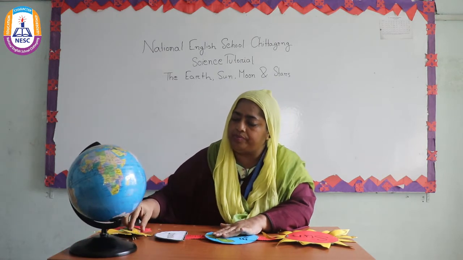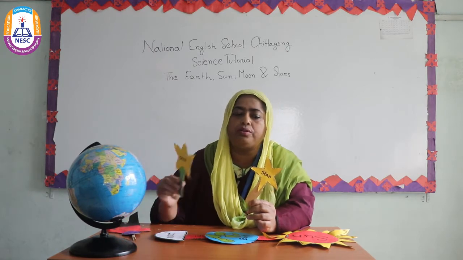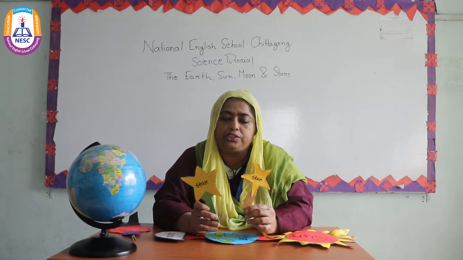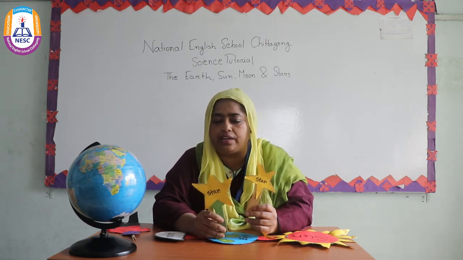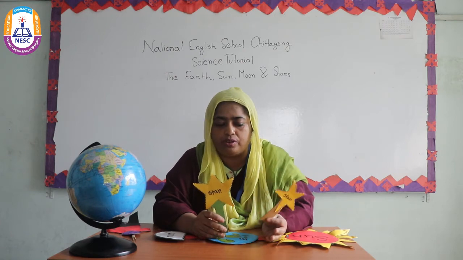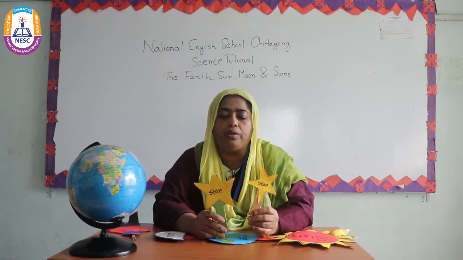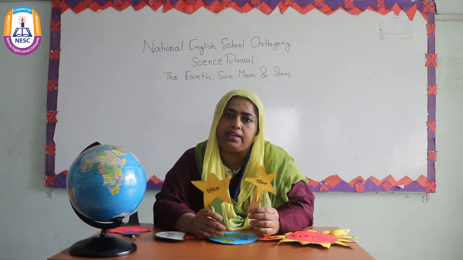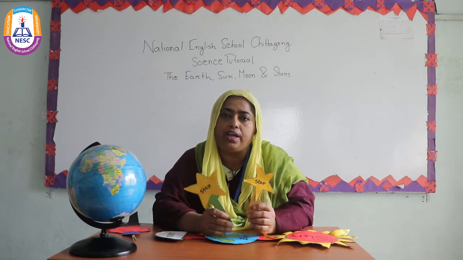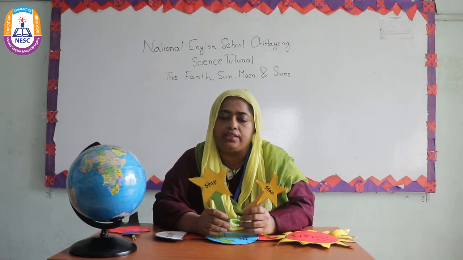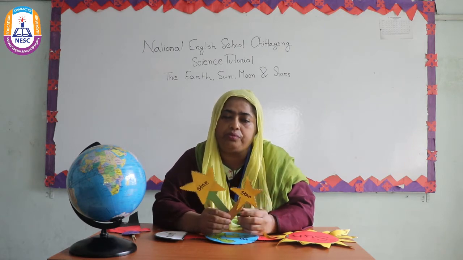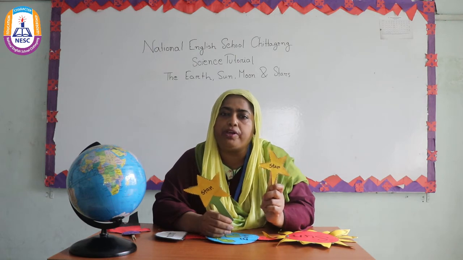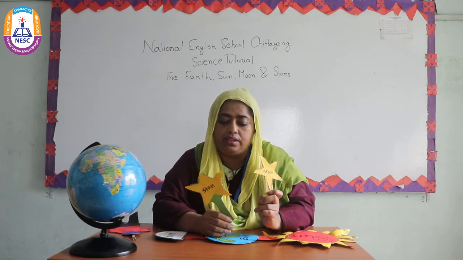Now I show you the stars. Look at the stars. Are they big or small? When we see stars at night time, they look very small. But it is not a very small planet. It is a big planet like the sun. Sun and stars are also planets. They are hot and glowing. They have their own light. From Earth we see the stars small because they are far, far away from the Earth.